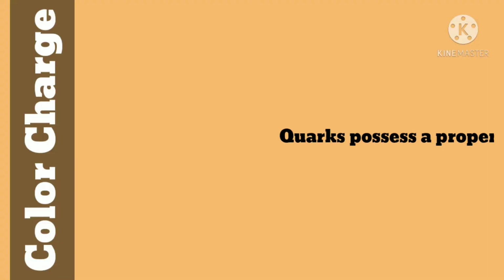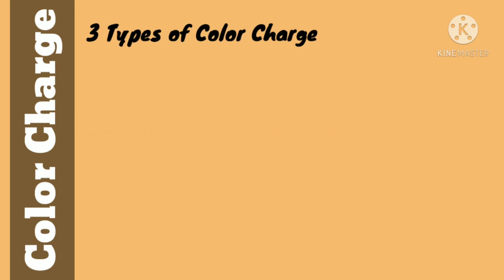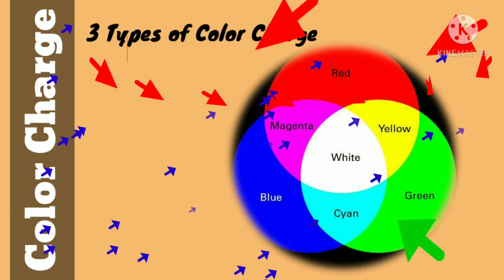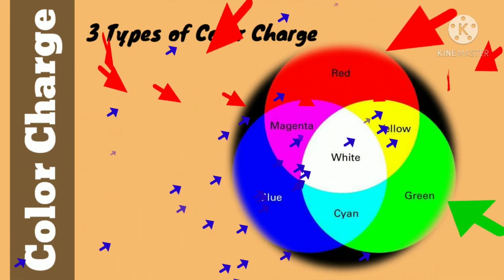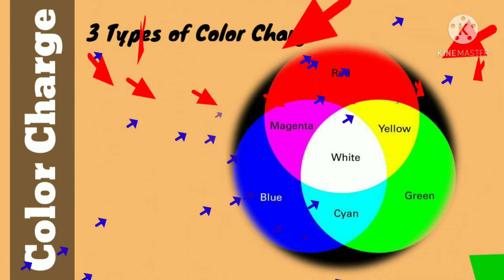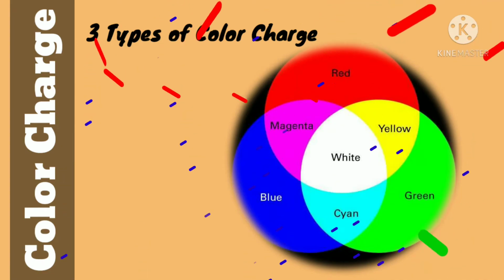Quarks possess a property called color charge. There are 3 types of color charge, arbitrarily labeled blue, green, and red. Each of them is complemented by an anticolor: anti-blue, anti-green, and anti-red. Every quark carries a color, while every antiquark carries an anticolor.